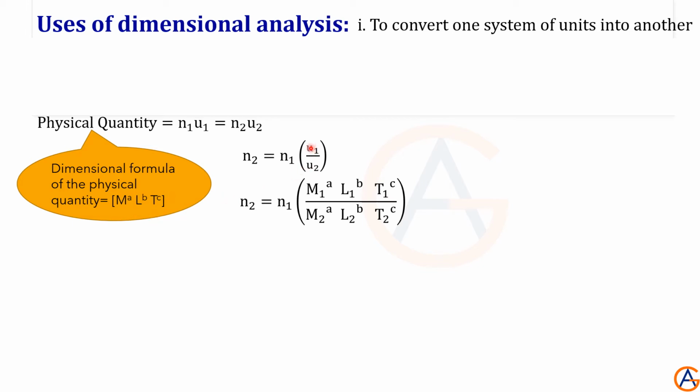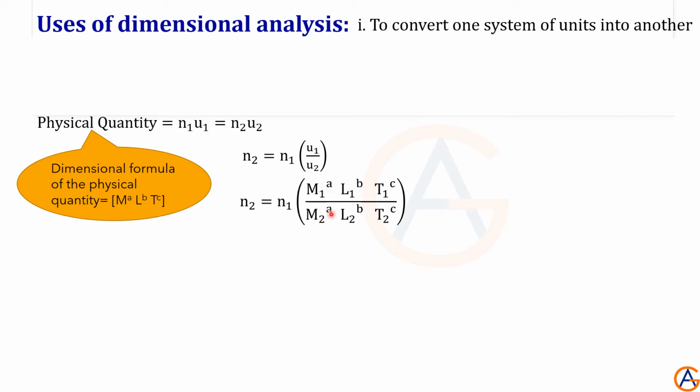Whether the units are in one system or another system, the dimensions, that is the powers, remain the same. So M1, L1, T1 are the units in system 1, and M2, L2, T2 are the units in system 2. Like this we divide it.